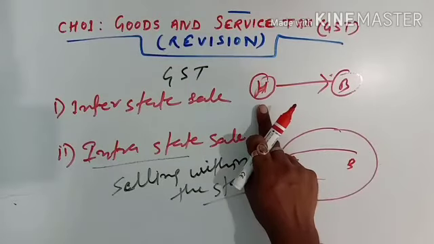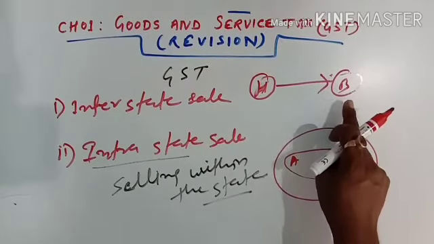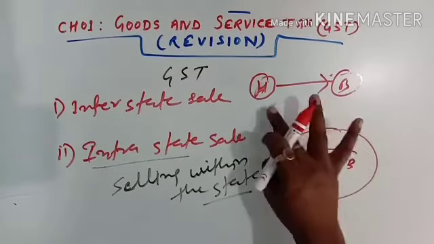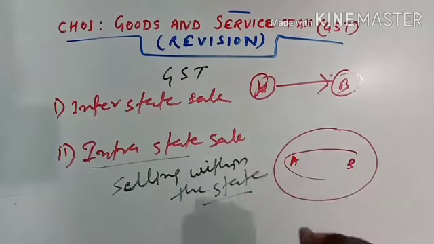One is the producer, and he is selling to whom? To Bihar, to the other state. So this is called the interstate sale. Now, in both types of selling, different types of taxes are imposed.